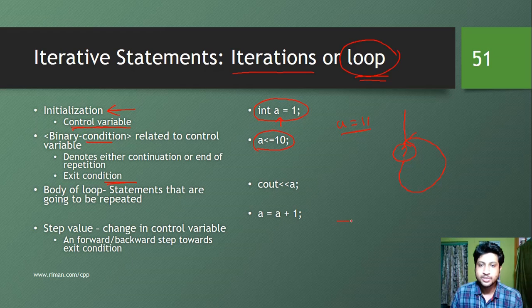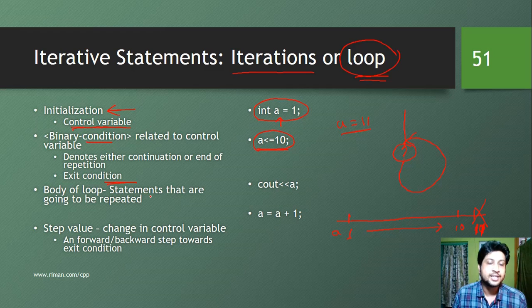That means it could be something like this. If we have the value of a starting from 1, it can go up to 10, and then when it becomes 11, the loop terminates. So this is the end condition. This binary condition is basically the end condition, or you can say it is the continuation condition. Until and unless this condition is false, the loop is going to be repetitive.